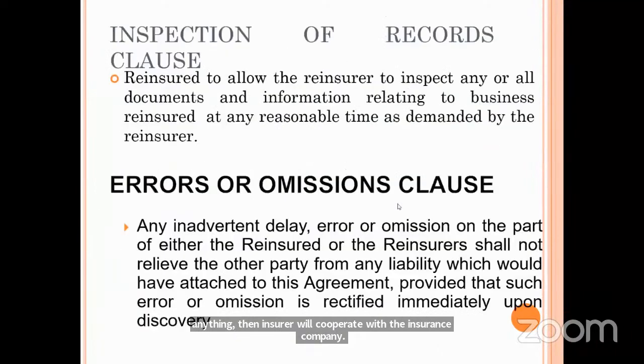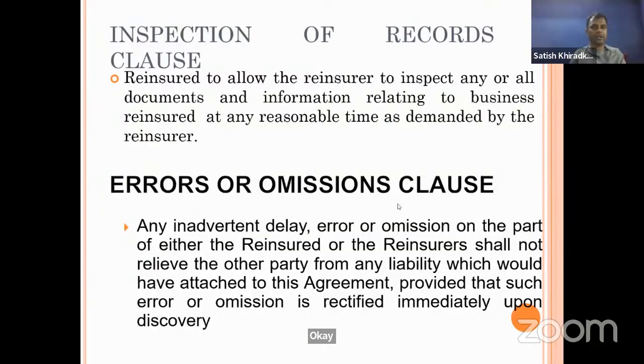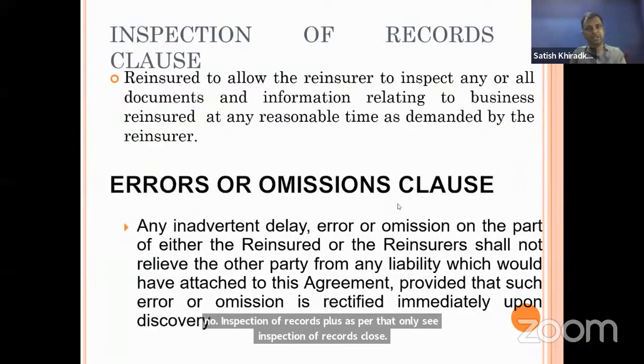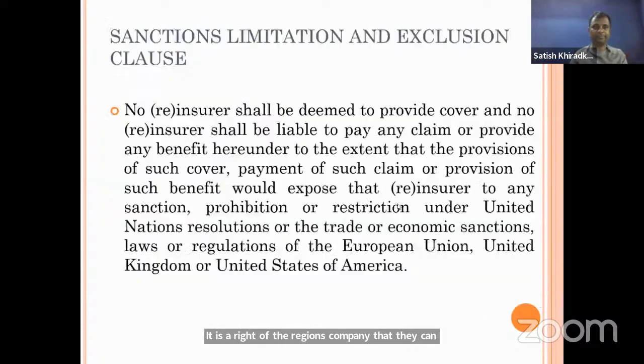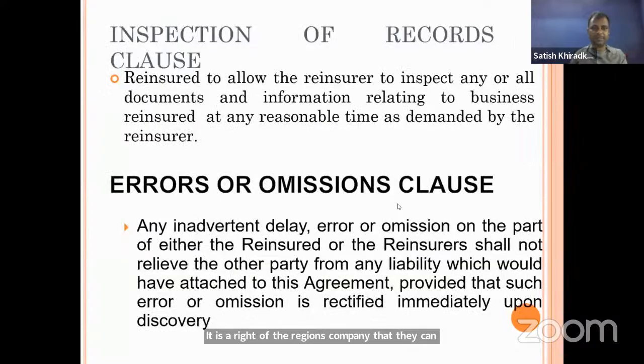Now, the inspection of records clause. It is a right of the reinsurance company that they can inspect the records of the insurer. Sanction limitation done. Next, the inspection error and omission clause.